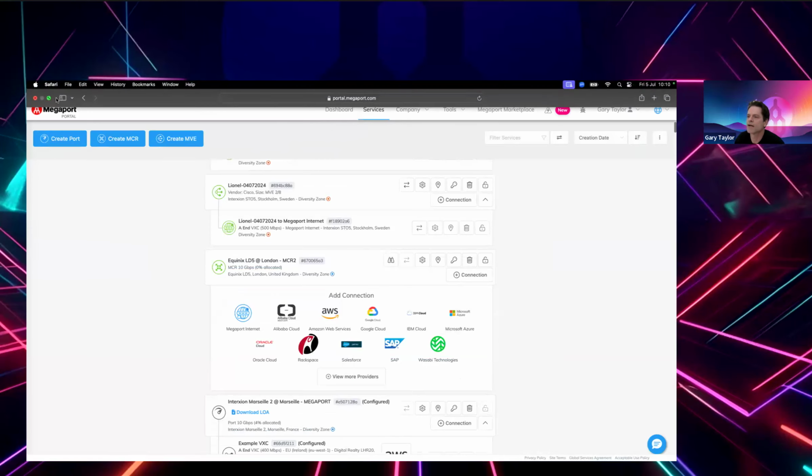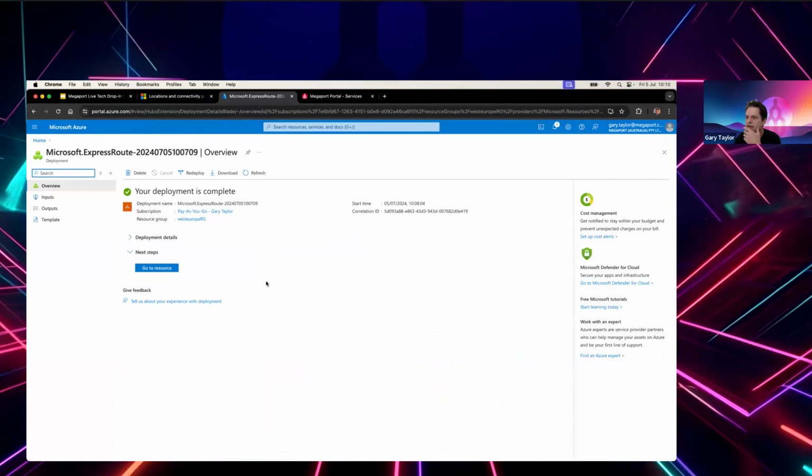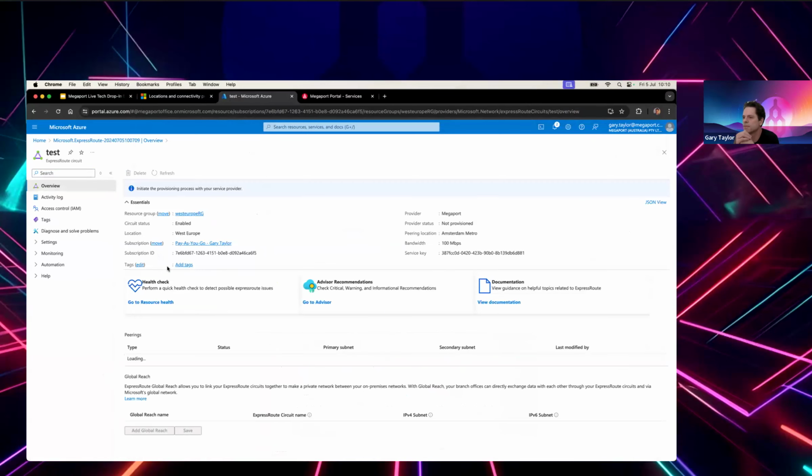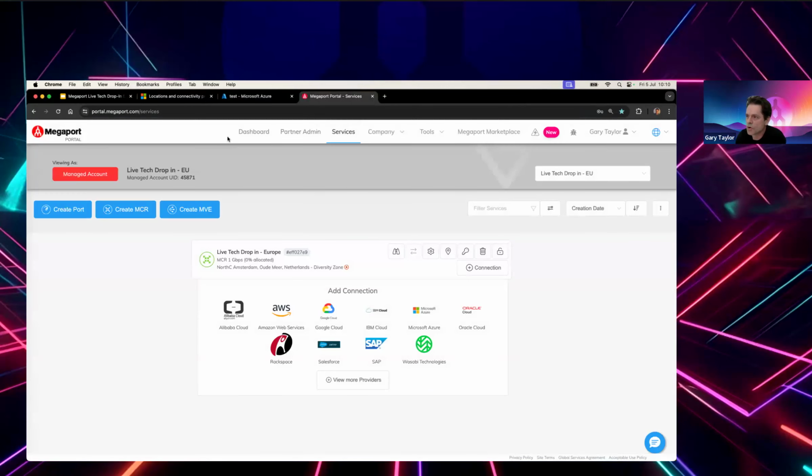And if I just go out of this now, I'm going to go back into the Azure portal. The Expressroute has been completed. So I'm going to click on Resource. And as you can see here, it's confirmed all the details that we put in. It's in Amsterdam Metro. Obviously, it's not provisioned. And what we do now is we take the service key here, and then I'm actually going to jump into our channel portal. It's our Partner Vantage portal, purely because it's just a bit cleaner and easier to work on.